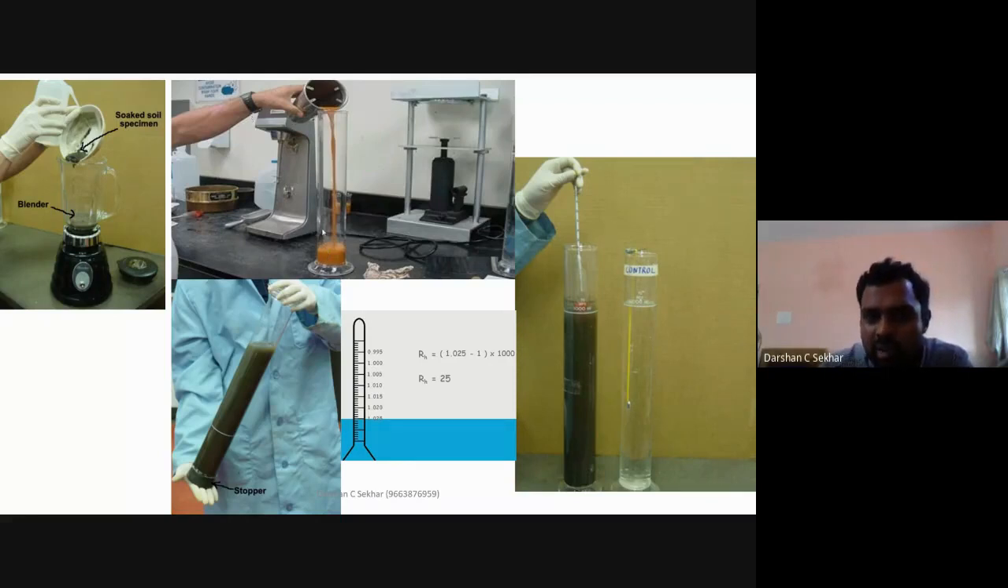What will happen? It will only fill up to this mark. So you put excess water such that the jar reaches 1000 ml. This marking should be leveled up. So you put in excess water, then level up.